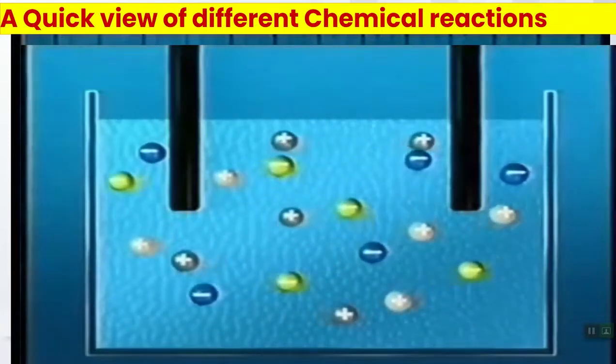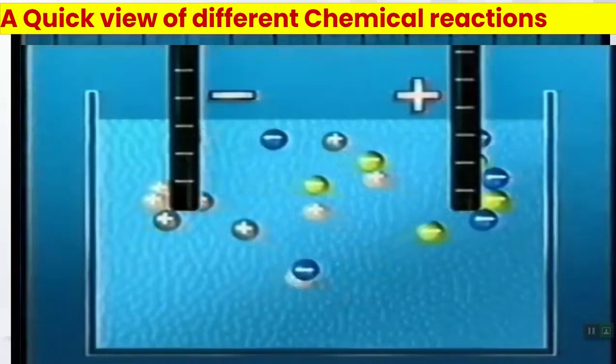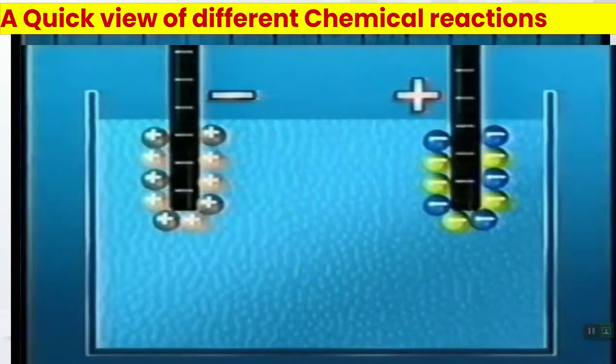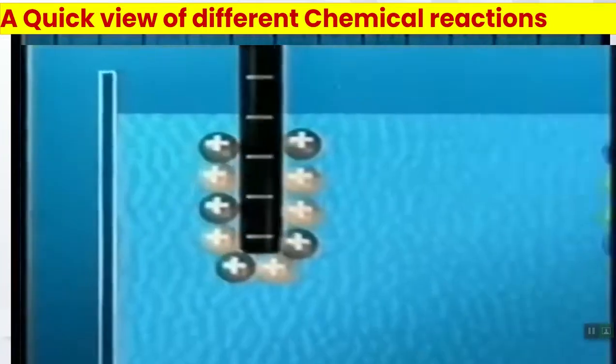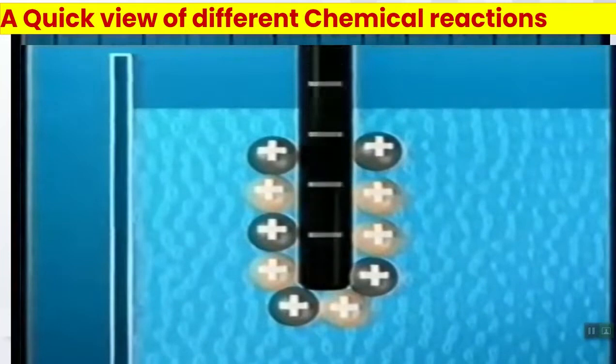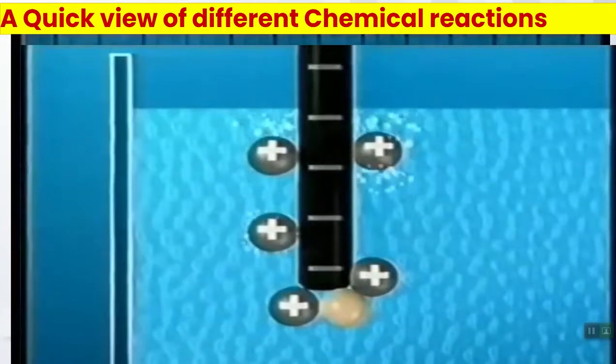Once the power supply is switched on, the positive ions are attracted to the negative electrode. The negative ions move towards the positive. Sodium and hydrogen compete to gain electrons. The hydrogen ions win out. They lose their positive charge and form bubbles of hydrogen gas.